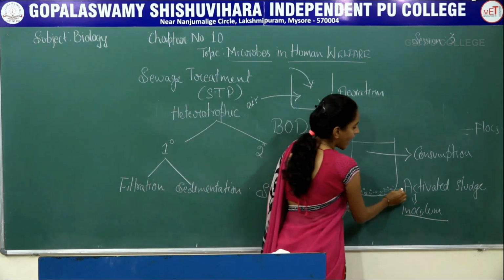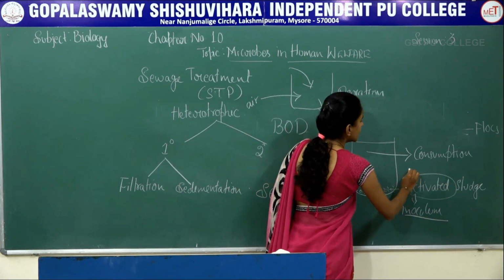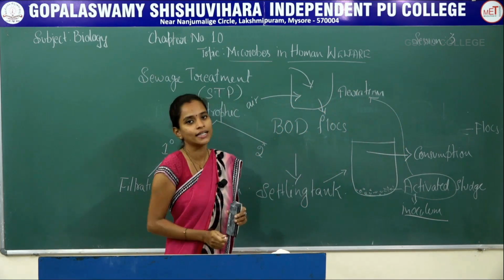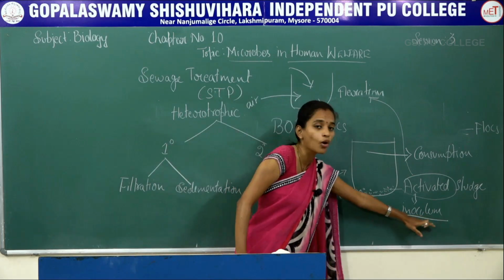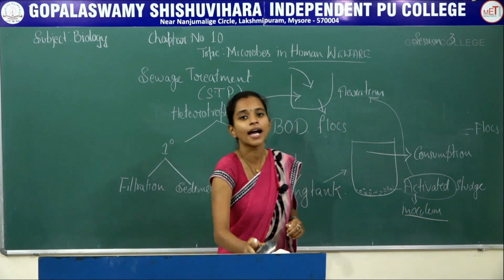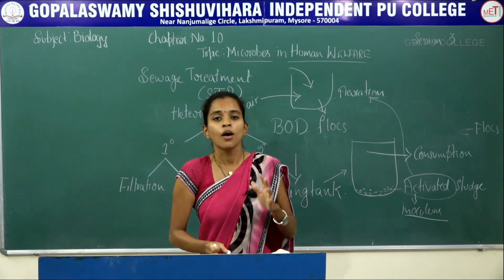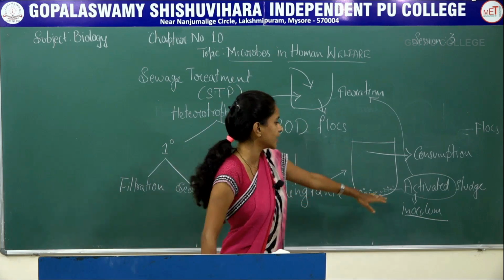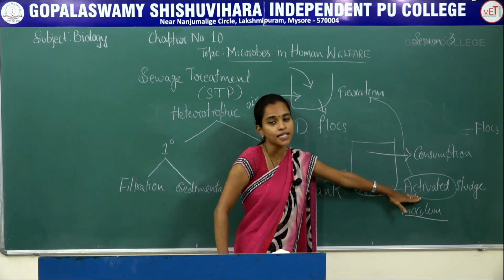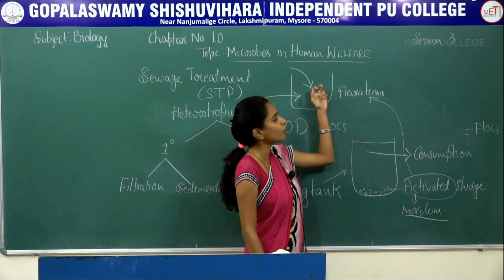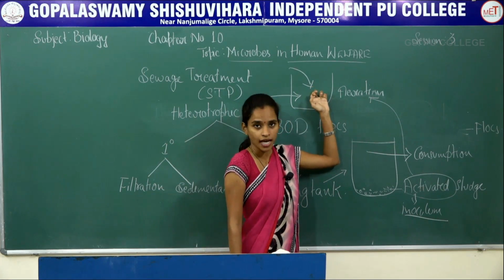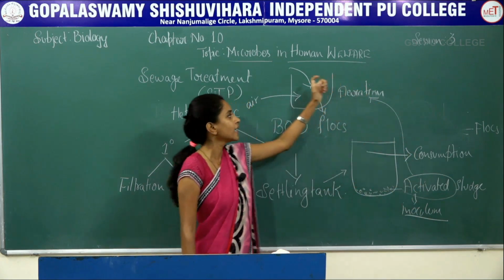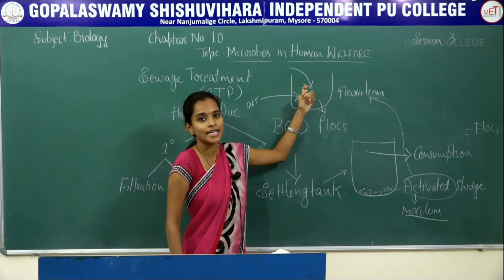Which one is added? Activated sludge is added into the aeration tank, not all complete, only a little bit. That is what is called inoculum or starter. What is the use of addition of this activated sludge? This helps in accelerating the microbial growth in the aeration tank. That is why activated sludge is added as a starter or inoculum into the first step of the secondary treatment, that is the aeration tank.